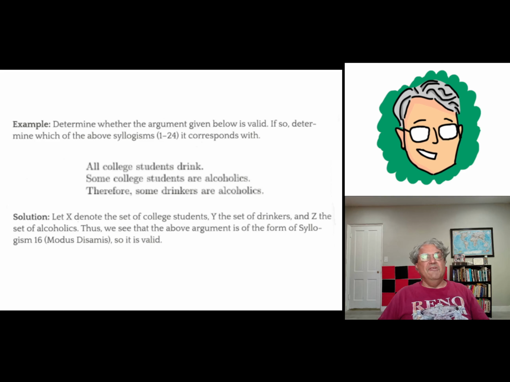Just because some drinkers are alcoholics, it could be that all the drinkers that are alcoholics don't go to college. So then it wouldn't be true that some college students are alcoholics. Anyway, but you can also determine that by seeing that's not one of the 24 syllogisms I gave.